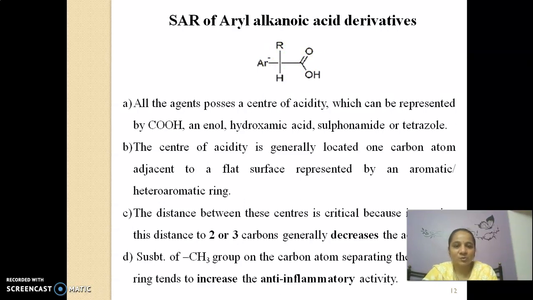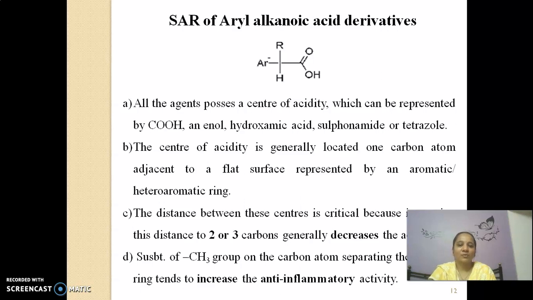Again, next is substitution of a methyl group onto this central carbon atom, meaning the center of acidity. In that condition, what happens? The anti-inflammatory activity increases. Here, instead of an acetic acid, you get the propionic acid derivative.